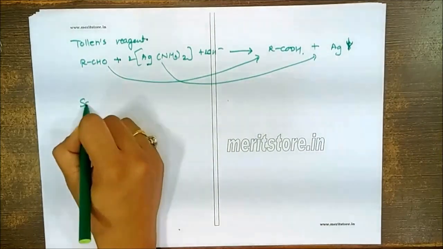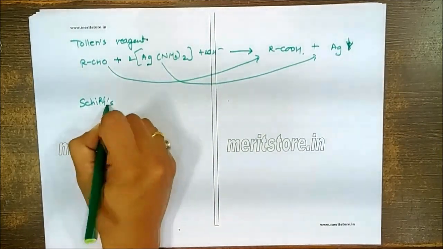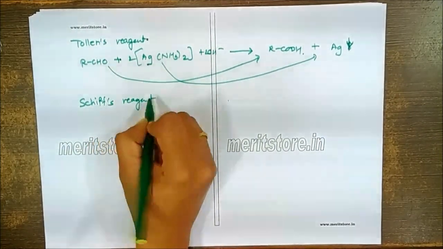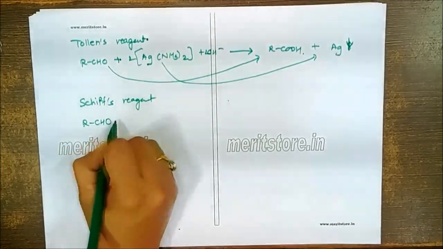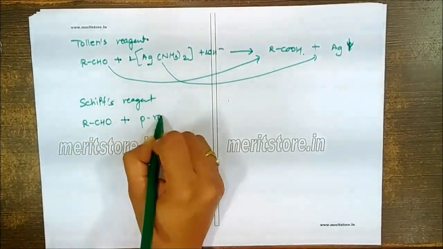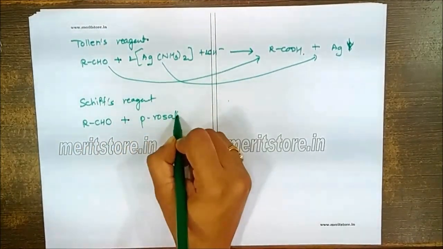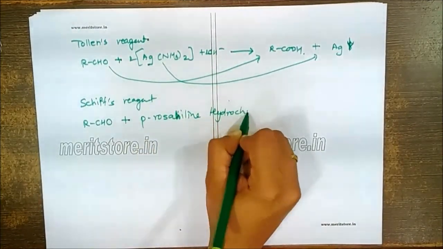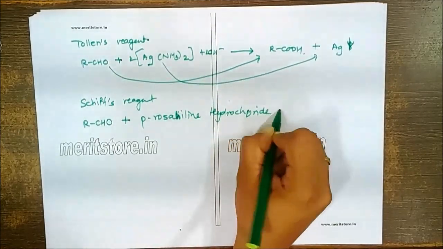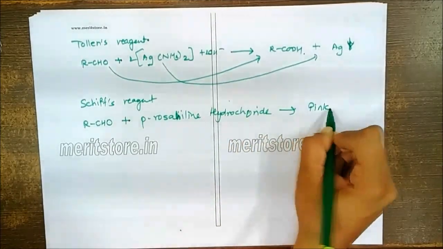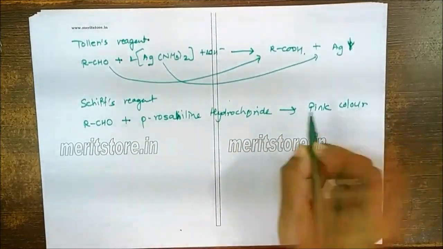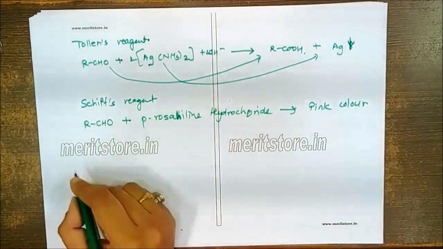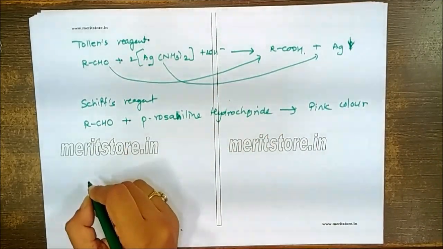We can also carry out Schiff's reagent test. In the Schiff reagent also, the aldehyde is treated with para-rosaniline hydrochloride, where we are expected to get the pink color. That is because of the reduction of the reagent and oxidation of the aldehyde to acid.